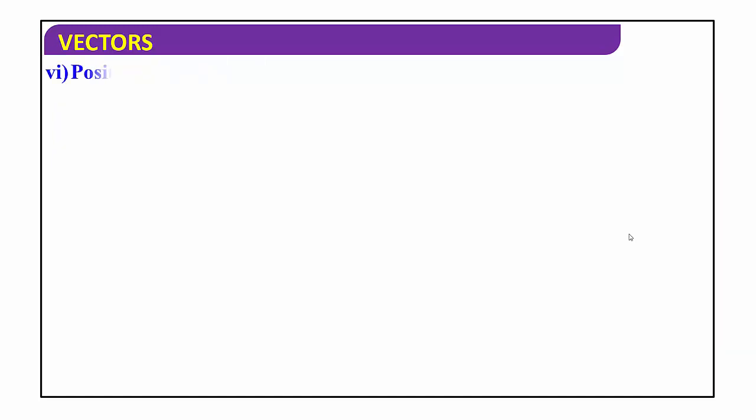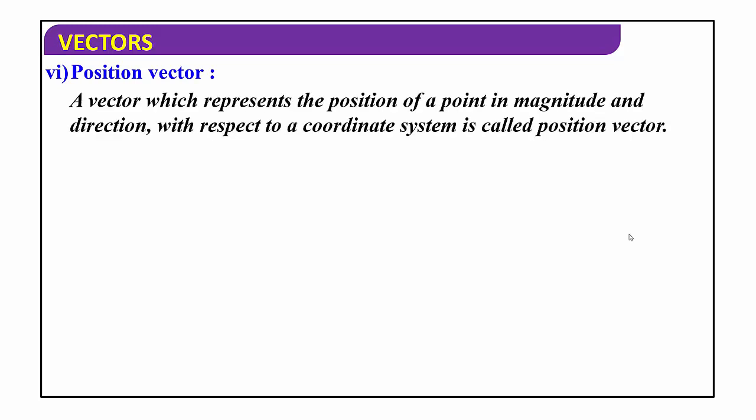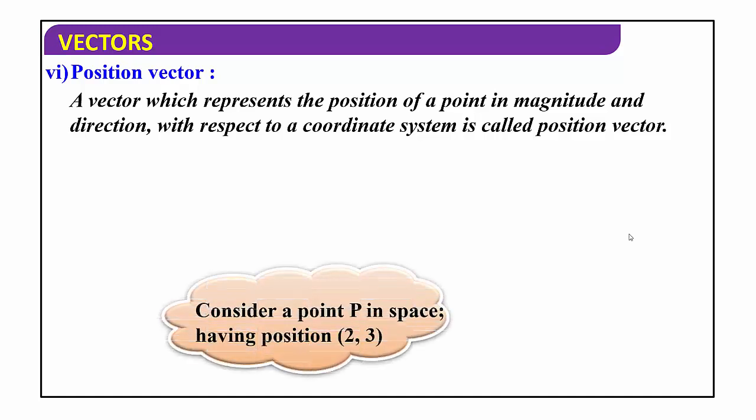Right? Then next one, position vector. A vector which represents the position of a point in magnitude and direction with respect to a coordinate system. We represent the position of a particle with respect to a coordinate system, so we call it the position vector. Now let us consider a point P in space having position (2, 3). That means along x-axis its value is 2, along y-axis its value is 3.